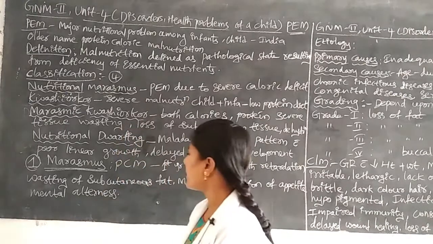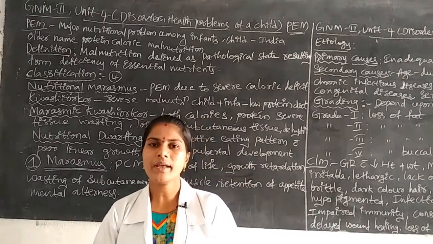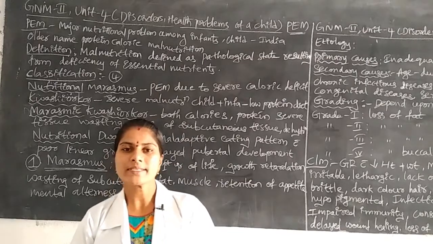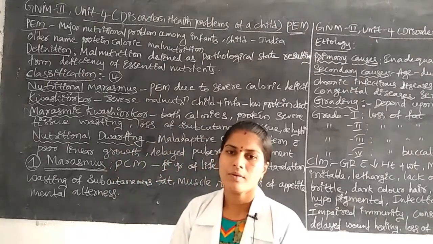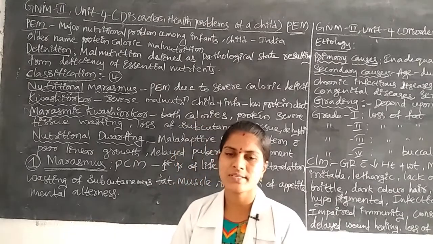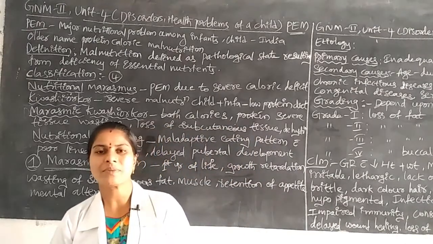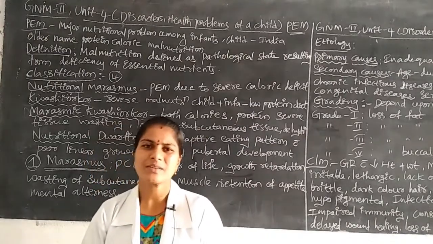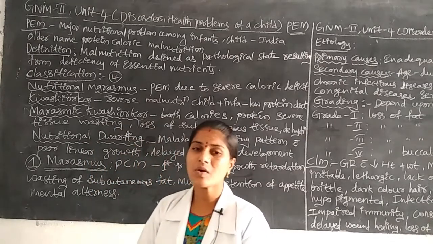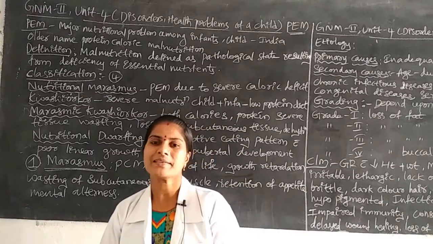Next symptom is mental alertness. They look always depressed or dull, with no proper development of mental changes. Sometimes memory loss, hearing loss, vision loss, and they do not have critical thinking or logical capacity.